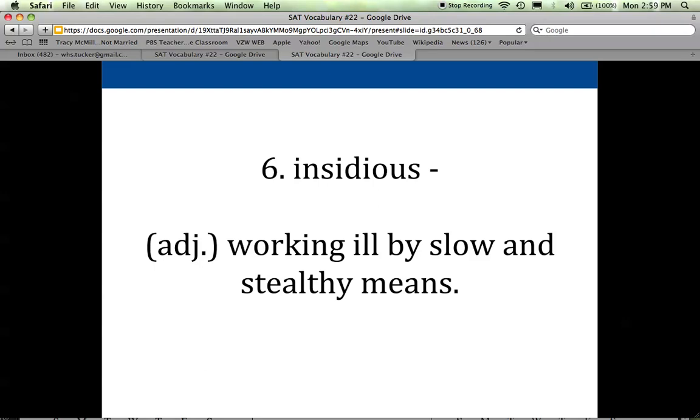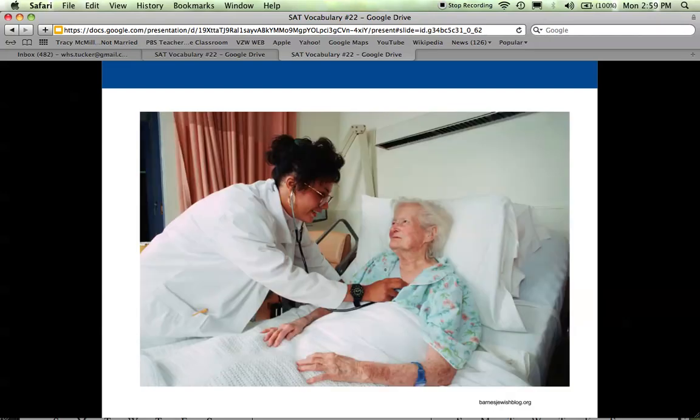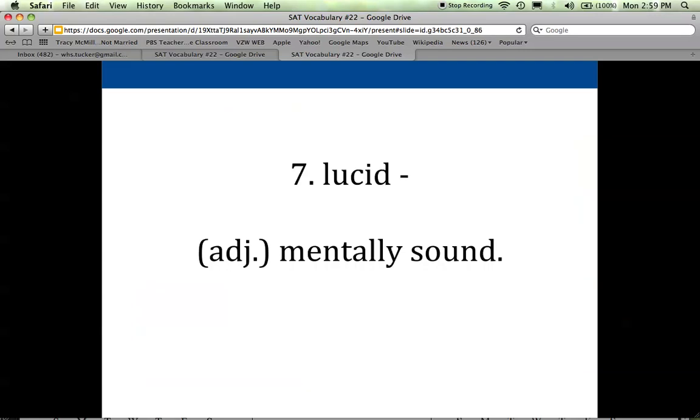Sometimes somebody who's kind of crafty or deceitful, maybe they have an insidious plan. So right now I'm watching House of Cards with my husband, and the whole show really revolves around all of these really insidious plans that are happening in government. So thinking about, like I said, something that's kind of sneaking up on you, it's stealthy, it's doing ill, it's doing bad things, and a disease can be very much like that.